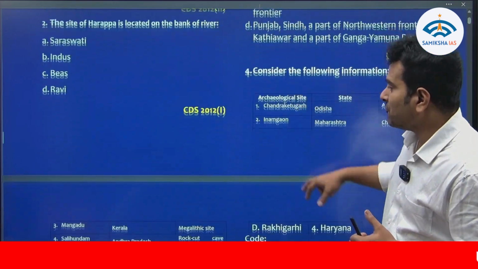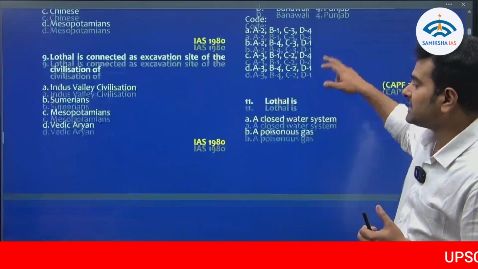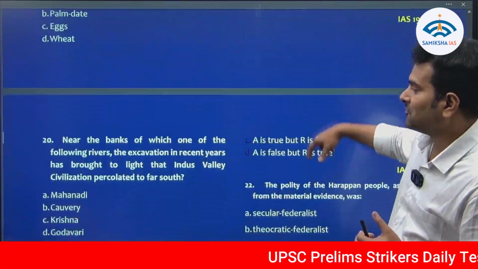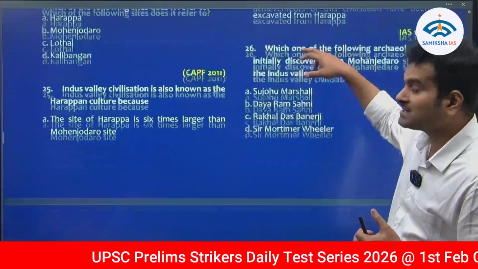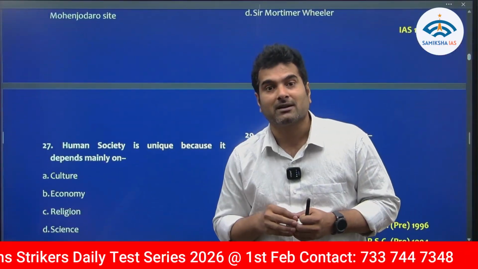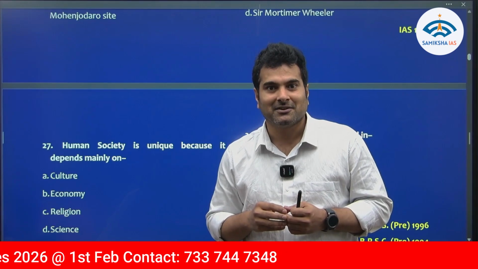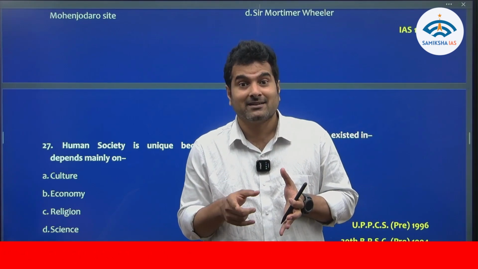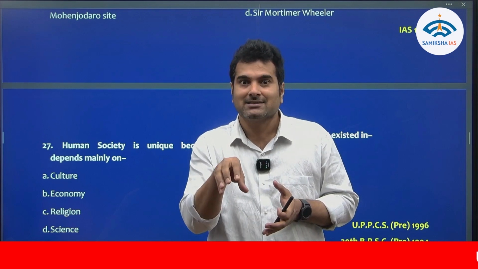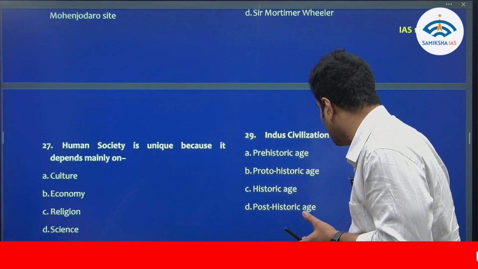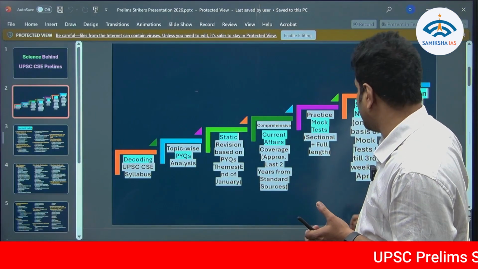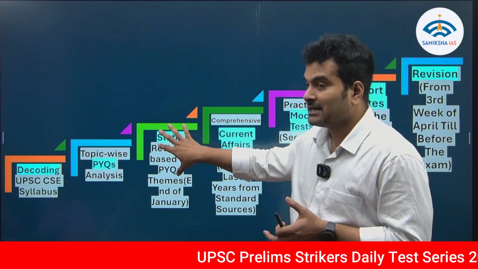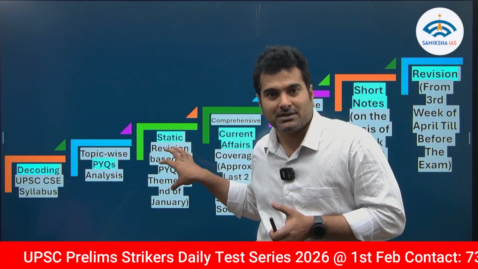Just see here, we have close to 129 questions on just one particular topic, the Indus Valley Civilization. If you analyze these questions as per the syllabus, it will be very helpful for your next component, that is understanding the static component.